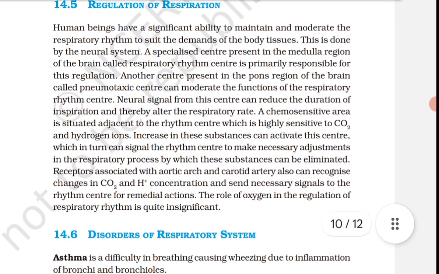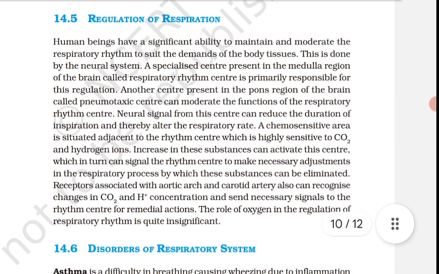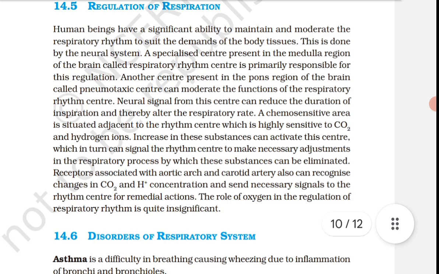Neural signal from this center can reduce the duration of inspiration and thereby alter the respiratory rate. A chemosensitive area is situated adjacent to the rhythm center, which is highly sensitive to CO2 and hydrogen ion. Increase in this substance can activate this center, which in turn can signal the rhythm center to make necessary adjustment in the respiratory process, by which this substance can be eliminated.